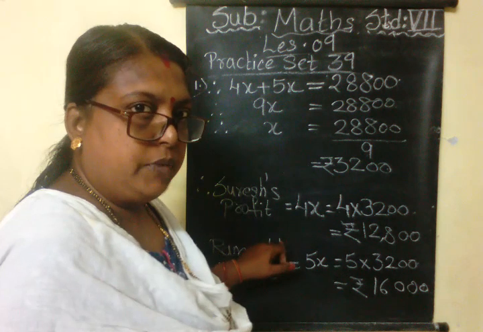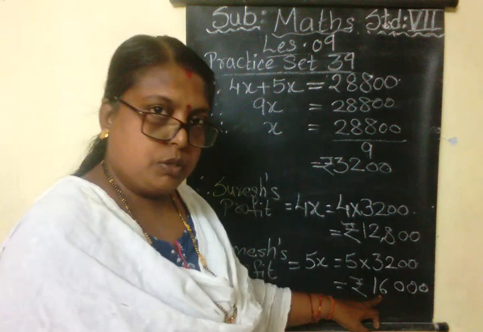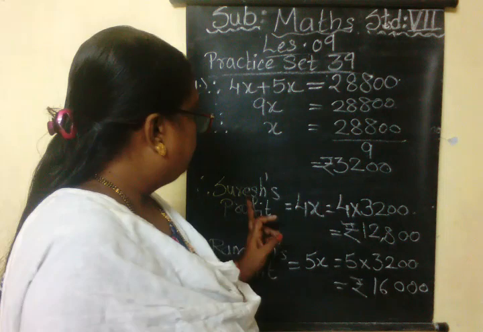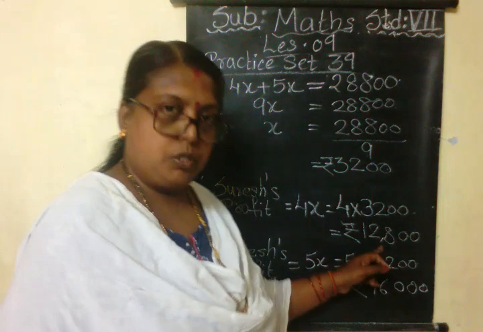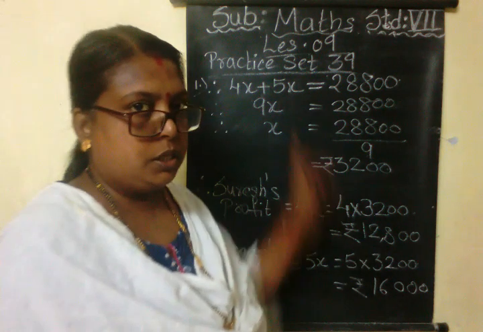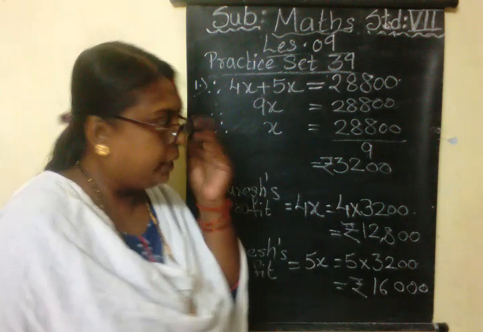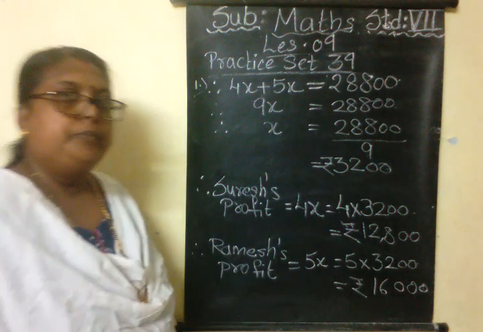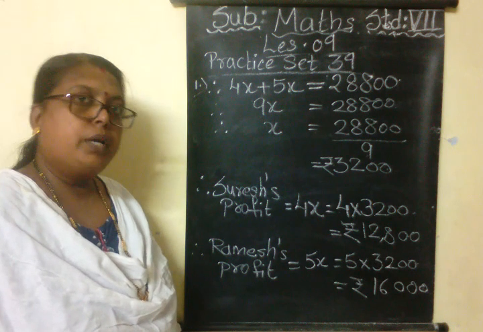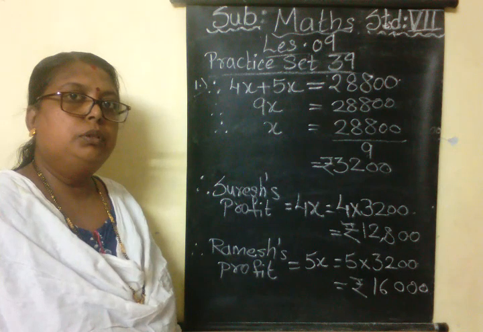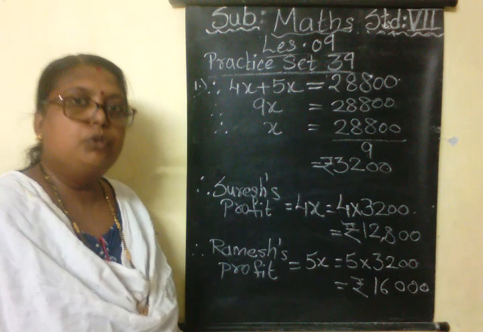Because Ramesh's investment is more, his profit is also more. And Suresh's investment is less, so his profit is also less. So this is the first sum. Very simple, children. Take down. Okay. Now we shall move on to the second sum.